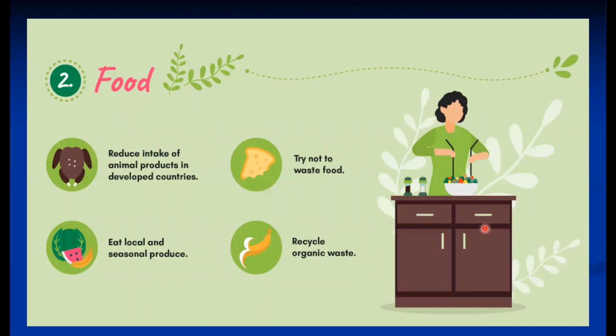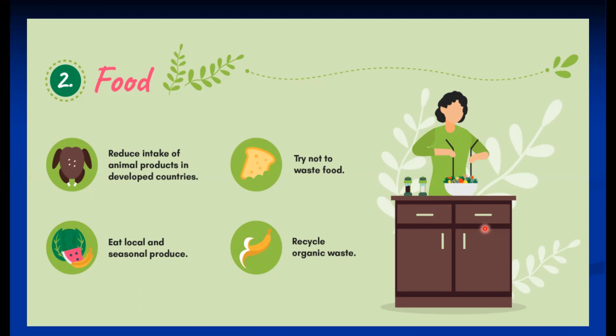As far as food is concerned, reduce intake of animal products in developed countries, because most of the developed countries used to eat meat. And for meat production, the raising of cows and buffaloes requires a lot of land. And for that land, a lot of deforestation is taking place, which reduces the oxygen percentage, and consequently, it increases the carbon percentage. So this is an indirect way of how this habit also contributes to carbon emissions.